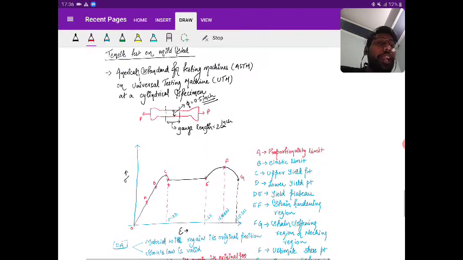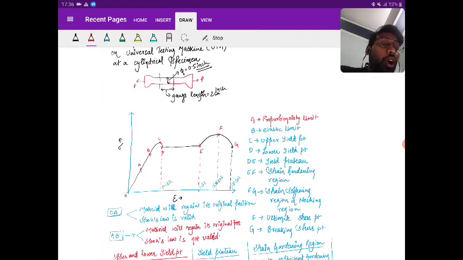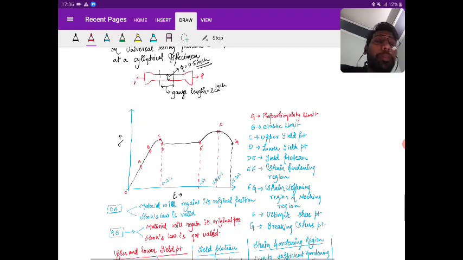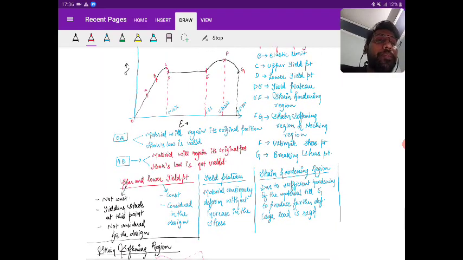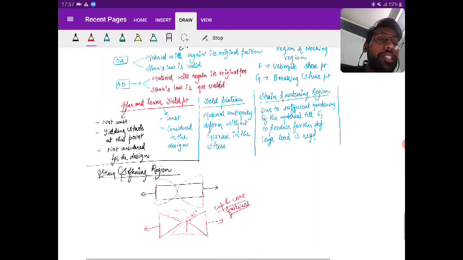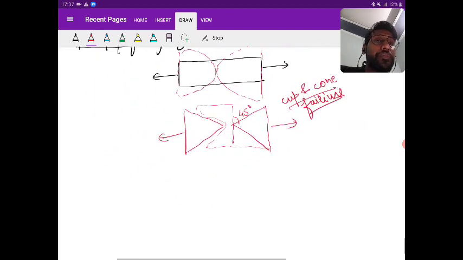Most of the time they ask you this in the interview. So this much data is sufficient for you, you don't require anything else. Remember the points, the order in which they occur. No need to remember the strain values, they never ask like that. Just remember what the different points are and what their use is. One more thing, always remember, in mild steel, F is the ultimate stress but not breaking. The breaking will not occur at F, it will occur at G. Is it clear? Okay then.